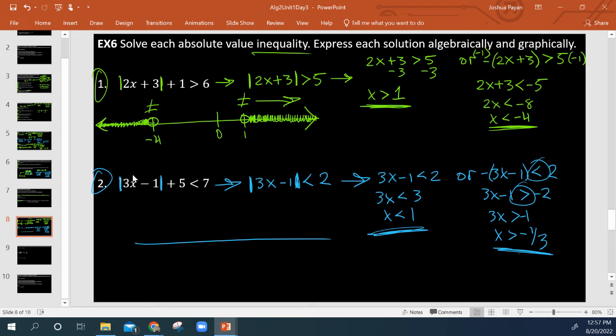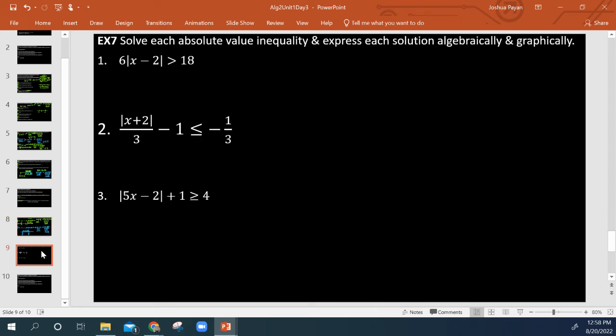The way I graph it, I'm just going to say negative 1/3 is here, and positive 1 is here. We're going to use an open circle because we're being non-inclusive with the less than or the greater than symbol. And open circle here. x is less than 1, so that means to the left of 1. And x is greater than negative 1/3, so that means to the right of negative 1/3. So we see that our solution area is here in this area, of course, excluding the two endpoints.